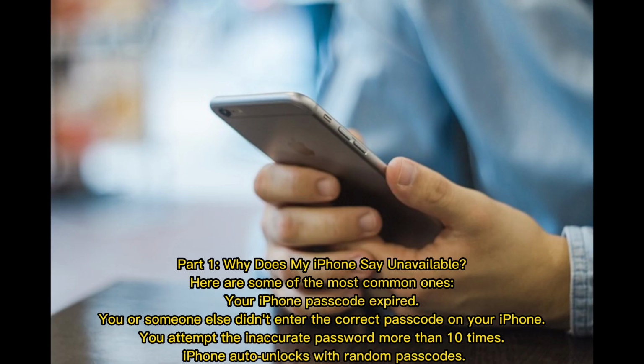Part 1. Why does my iPhone say unavailable? Here are some of the most common reasons. Your iPhone passcode expired. You or someone else didn't enter the correct passcode on your iPhone. You attempt the inaccurate password more than 10 times. iPhone auto unlocks with random passcodes.